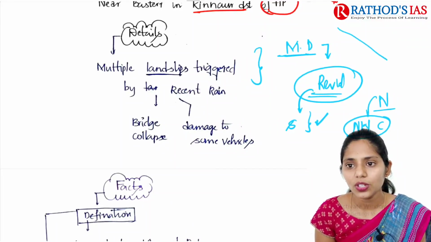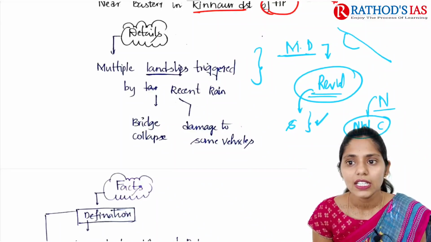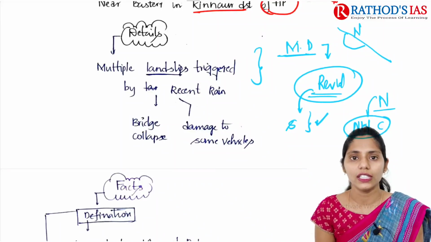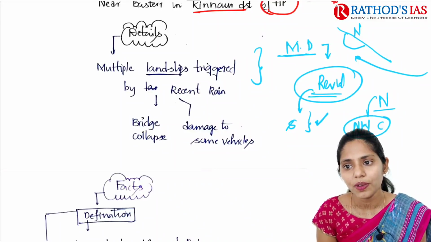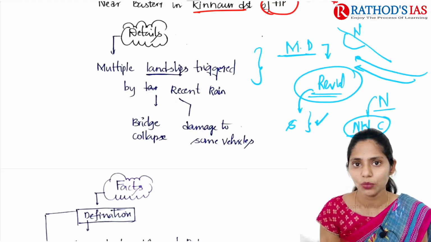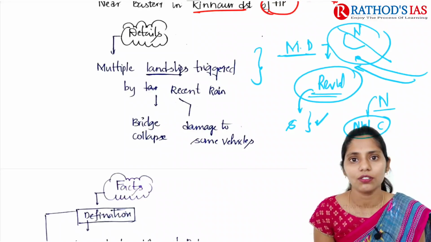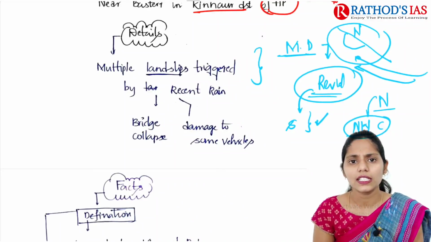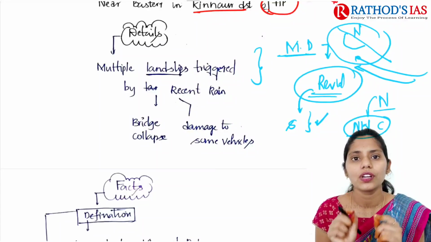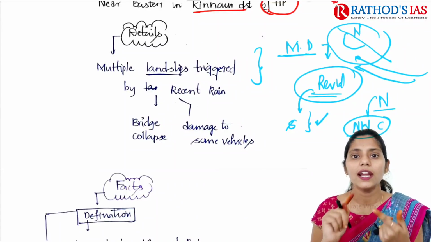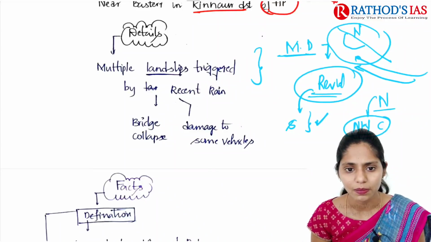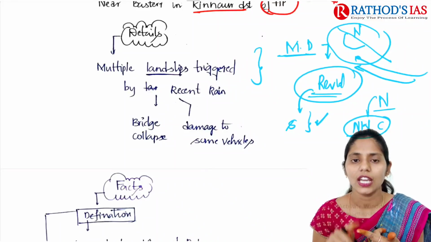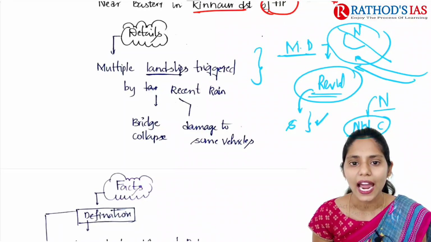As we know, Himachal Pradesh is seen towards the North Indian side. Bay of Bengal winds bring moisture and create rainfall in Himachal Pradesh. So this article says that because of the recent revival of monsoons, there is increased rainfall in Himachal Pradesh, and because of this heavy rainfall, that led to landslides.